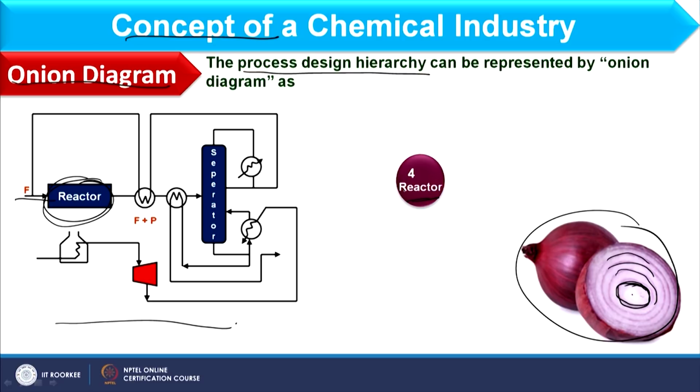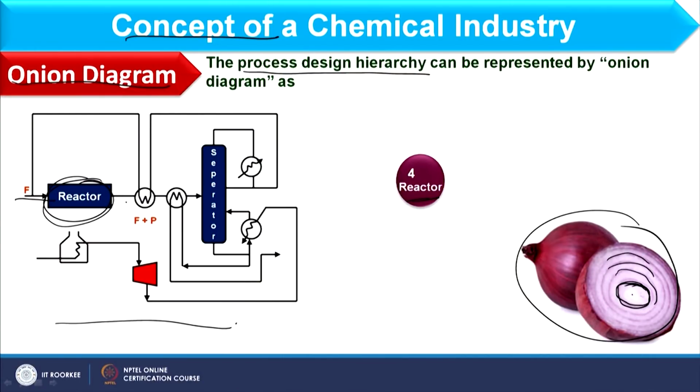Now, once I have the reaction A plus B in a reactor, I then have production of C and D. If you focus on this particular PFD, here I have the reactor, and then the product that is formed enters this separator, where the products are recovered from top and bottom.